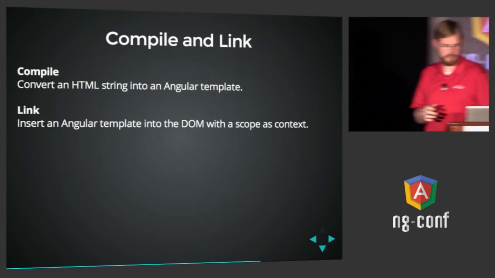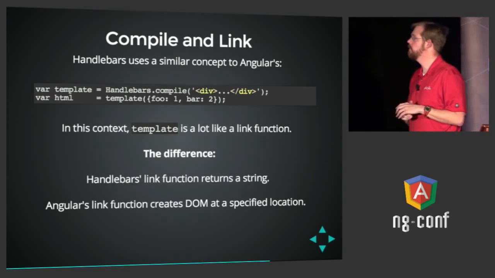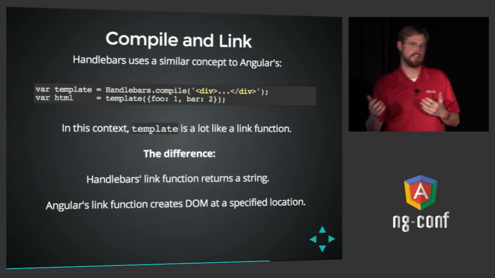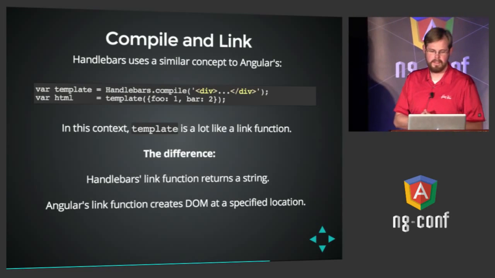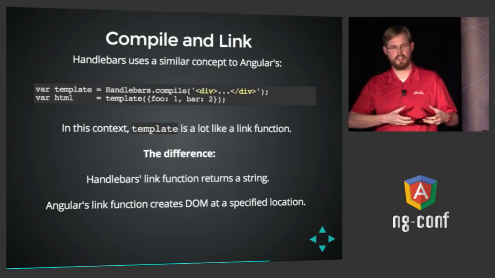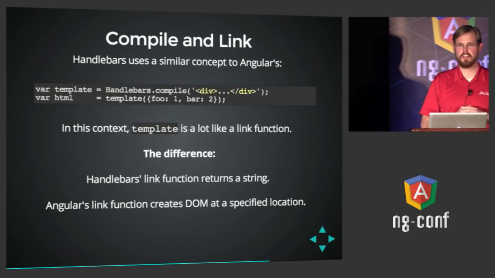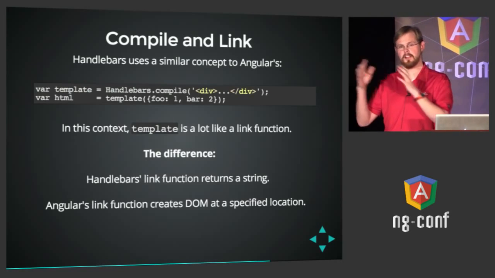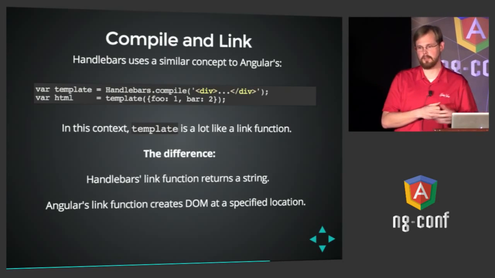To introduce it, I think it's best to consider what other tools do, like Handlebars. Here's a Handlebars example. When Handlebars gets a template string, it compiles it. And what it returns is actually a function that you can call with context. And what that returns is a rendered HTML string. In this case, Angular's compile and link is actually very similar, except instead of operating on strings and returning strings, it operates on DOM and manipulates DOM as the output.